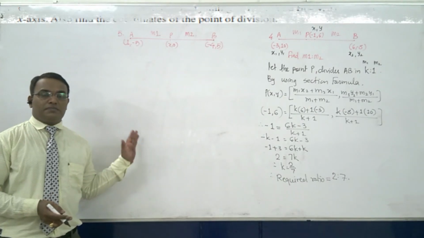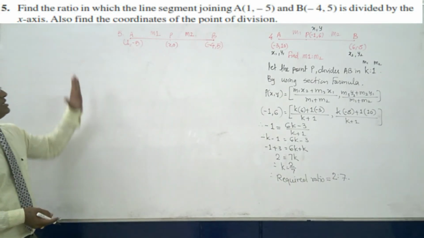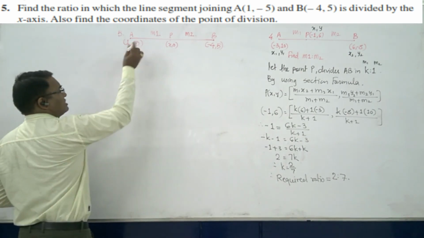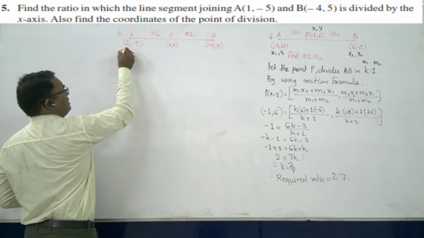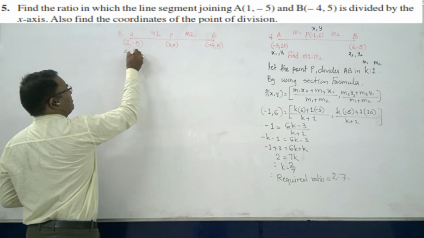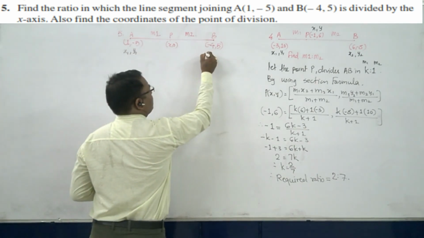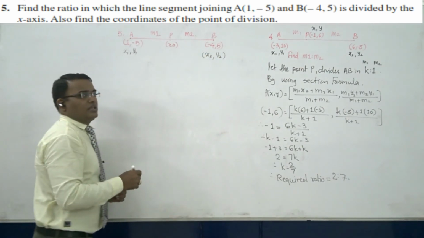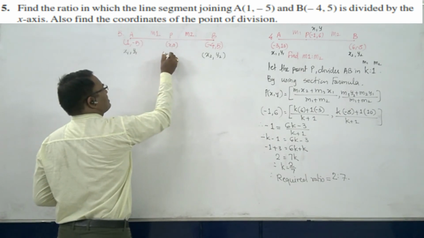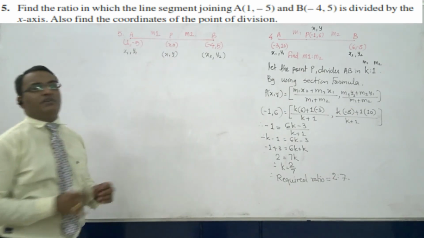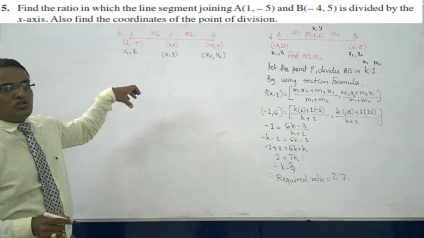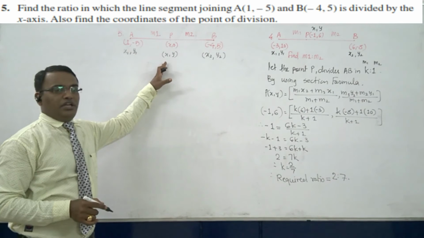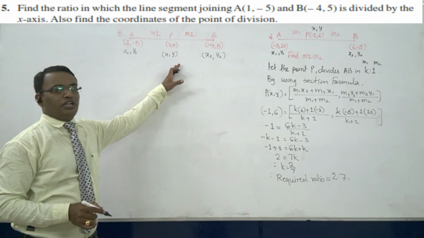The diagrammatic representation of the sum: the line segment is AB, with A having coordinates x1 = 1, y1 = -5, and B having x2 = -4 and y2 = 5. We know that P of x comma y, and obviously it is given that the point P is on the x-axis. So the x coordinate will be there, but what will be the y coordinate?